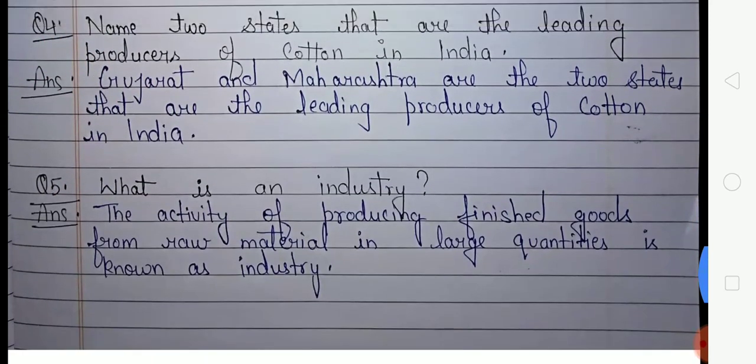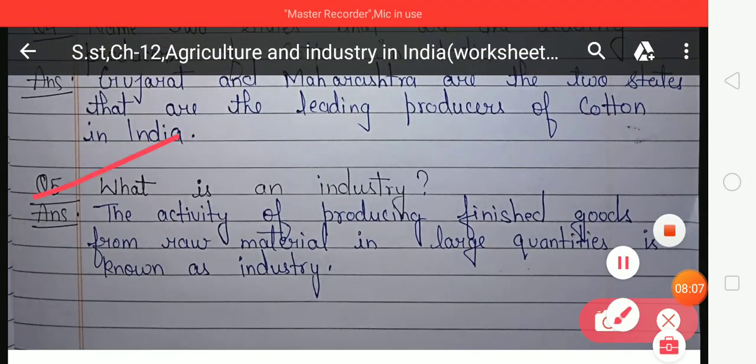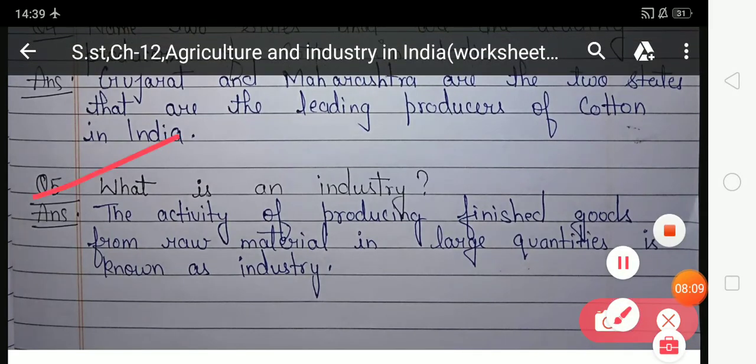Now come to question number 5. What is an industry? Students, in this question you have to write about an industry. Your answer: the activity of producing finished goods from raw material in large quantity is known as industry.